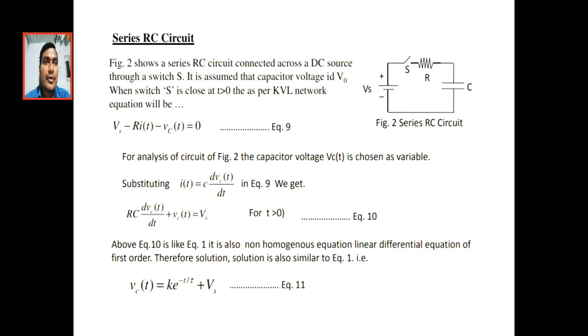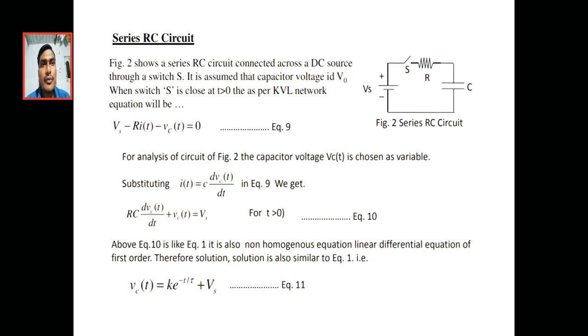Here also we have to analyze the transient response whenever the switch is closed, that is, the t greater than 0 condition. Whenever the switch is closed, the supply voltage supplies current, then the capacitor charges, so the voltage appears across the capacitor.